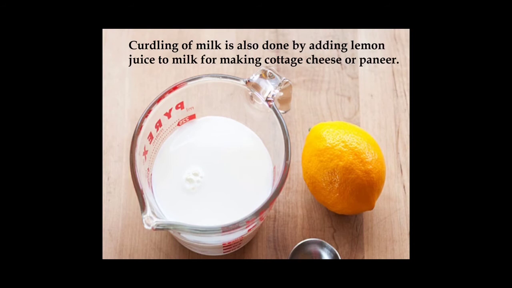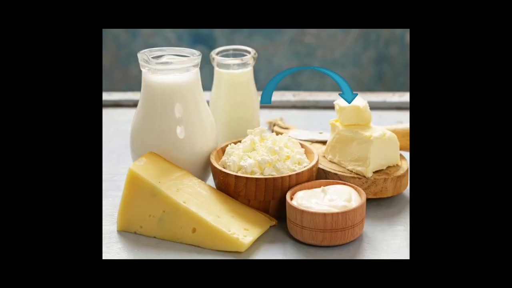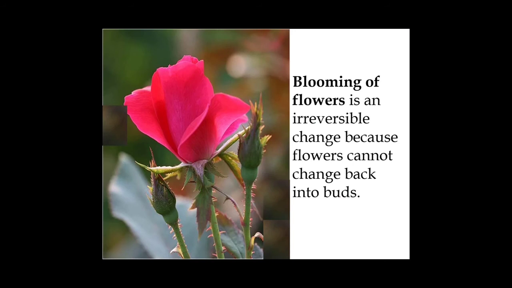Curdling of milk is also done by adding lemon juice to milk for making cottage cheese or paneer. So, the curdling process is an example of irreversible change. Formation of cottage cheese from milk is also an example of irreversible change.